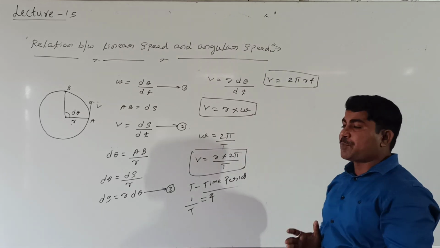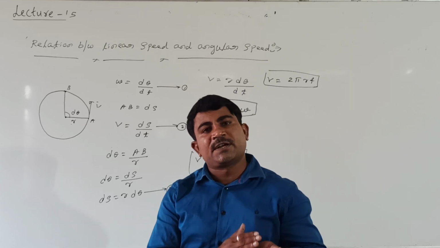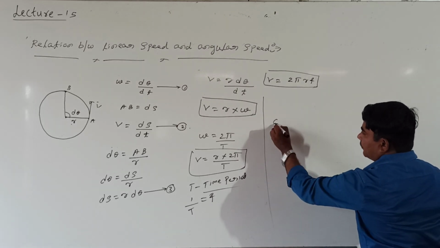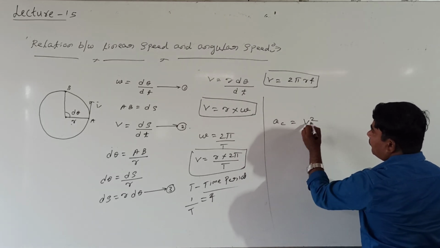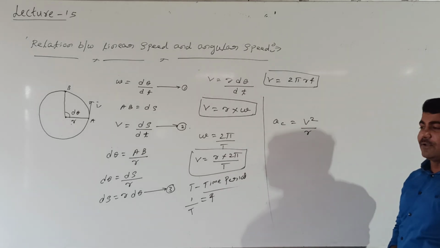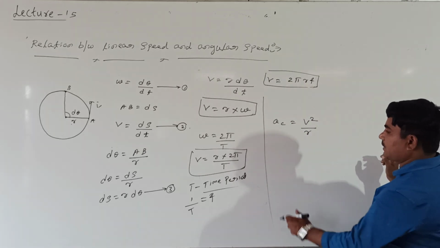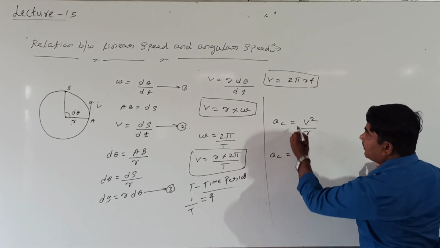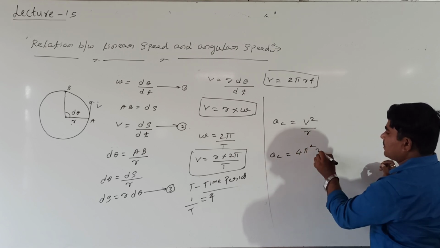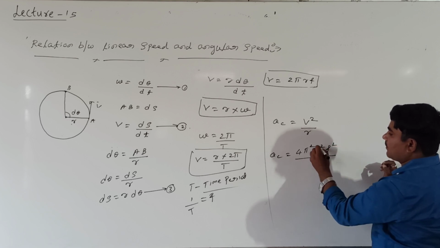By noting all these points, how do we represent centripetal acceleration? What is the magnitude of centripetal acceleration? It equals v square divided by r. What is v? If v equals 2 pi r into f, then centripetal acceleration has v square, meaning 4 pi square r square f square, divided by r, and one r gets cancelled.